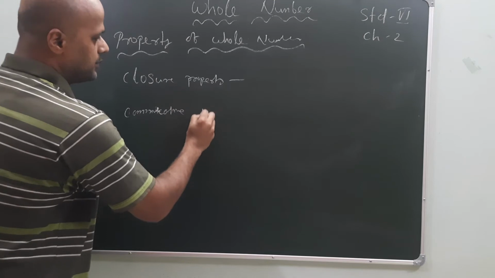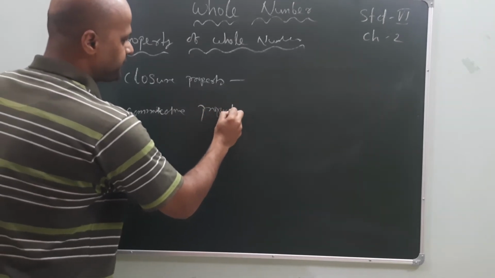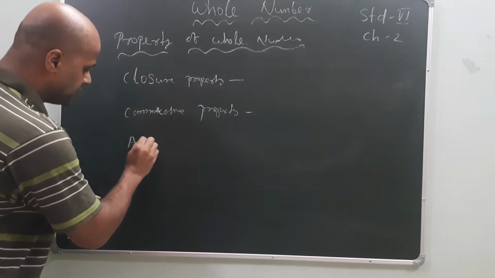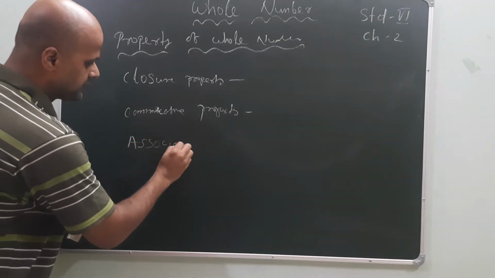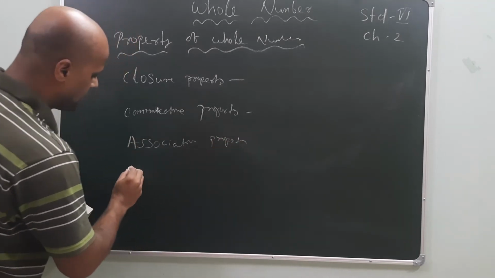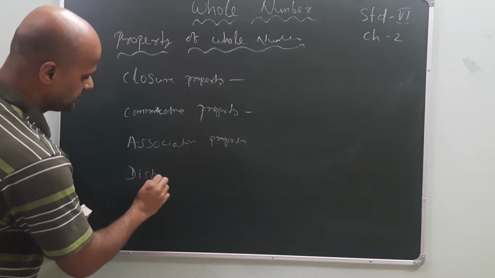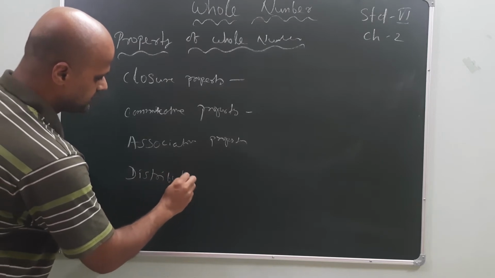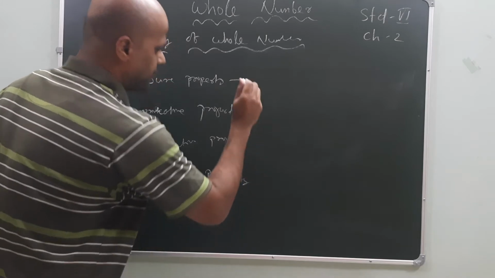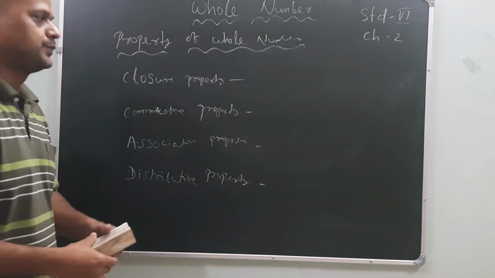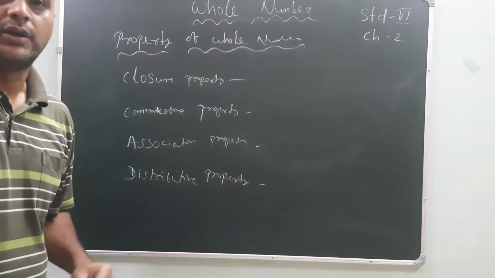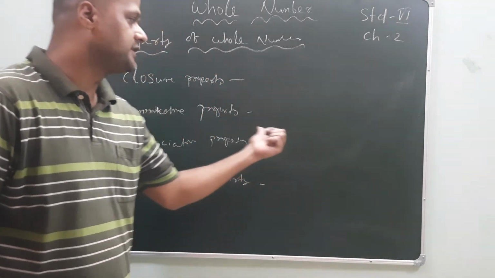Then the third one is what? Associative property. And the last one is distributive property. Okay, these are the four properties which are followed by whole numbers. Okay, we will decide one by one.